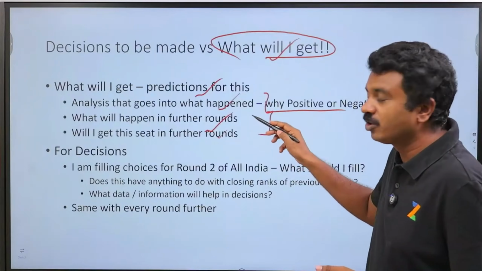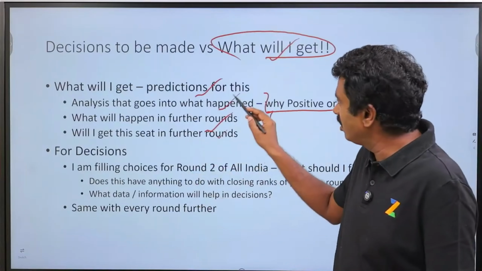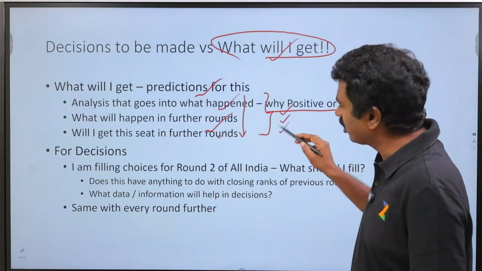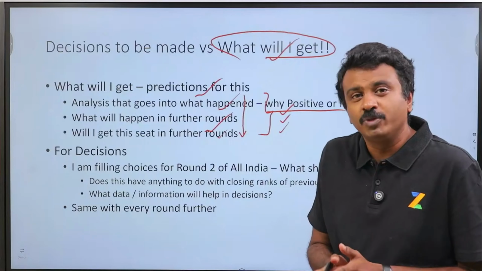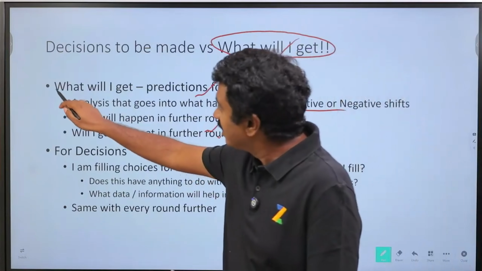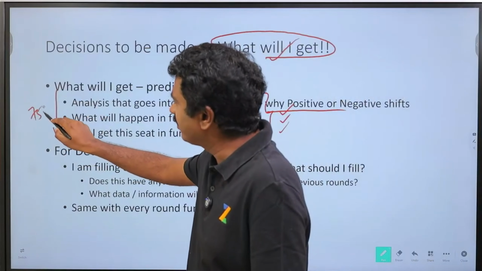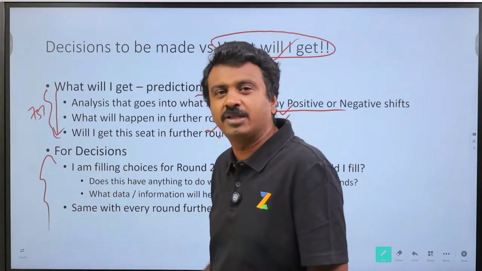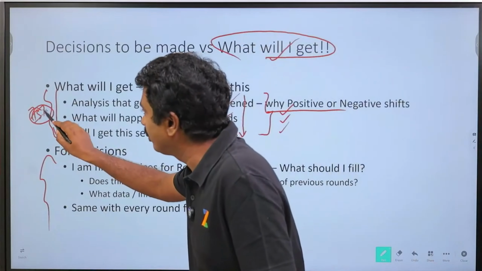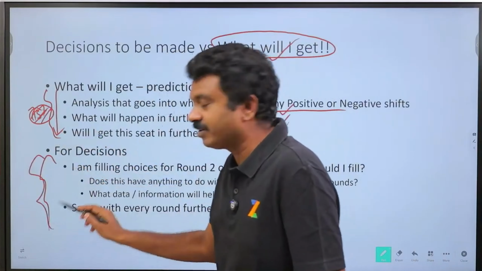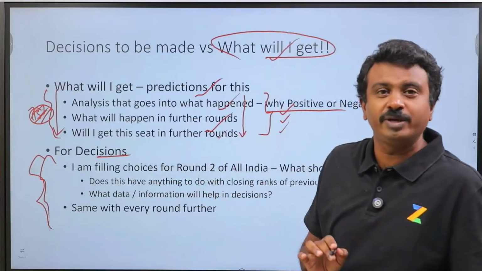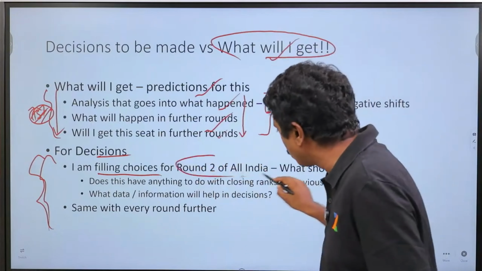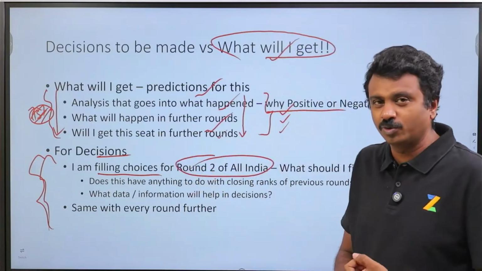But all these, if you look at data, analyze everything, all these will culminate to what choices you make. Basically. So you can look at, you have a lot of queries or will I get it in round 3, etc. Those will satisfy your curiosity, but you spend a lot of time, 70-75% time on what I will get and miss out on what choices you are going to fill and looking at the rules. This time is not going to impact anything. This is the time that's time spent on decisions is going to impact the later rounds, correct? So here I am filling choices for round 2 of All India Counselling. The next stage, all the state round 1s you would have filled choices.